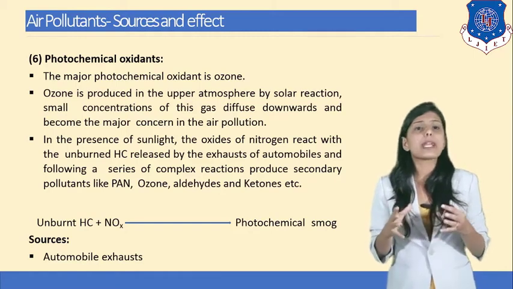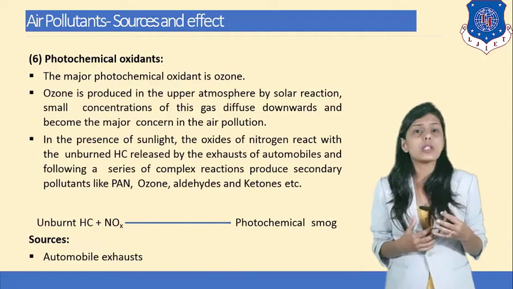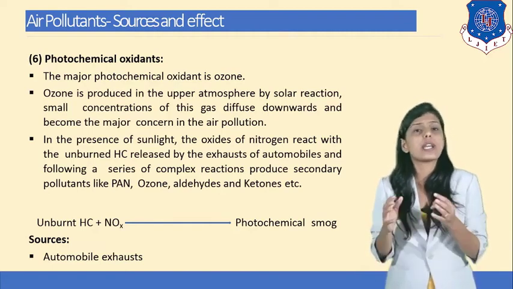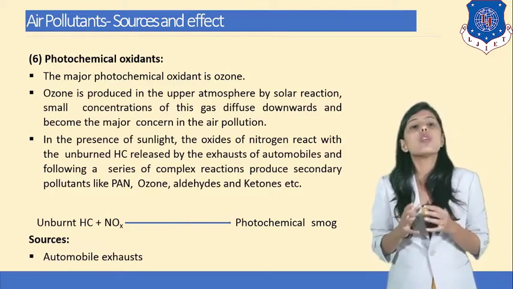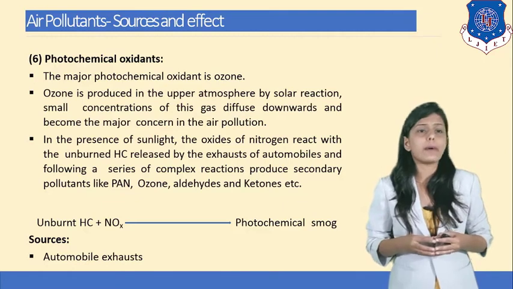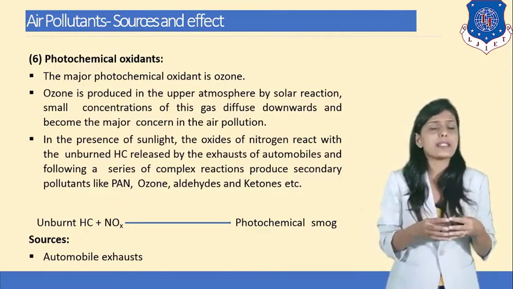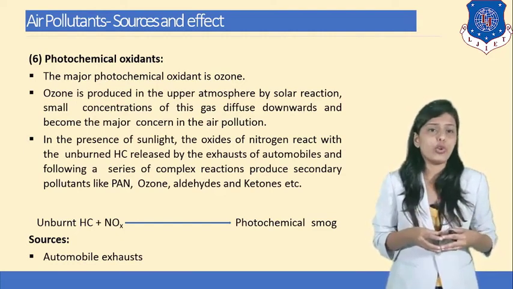The major photochemical oxidant is ozone. Why are they known as photochemicals? Because the reaction happens in the presence of sunlight, that's why they are known as photochemical oxidants. Ozone is produced in the upper atmosphere by solar reaction. A small concentration of this gas diffuses down and becomes a major concern in air pollution.